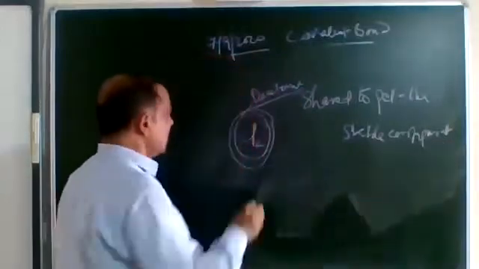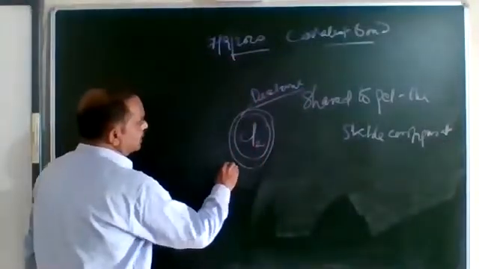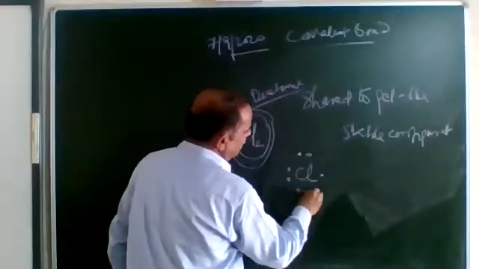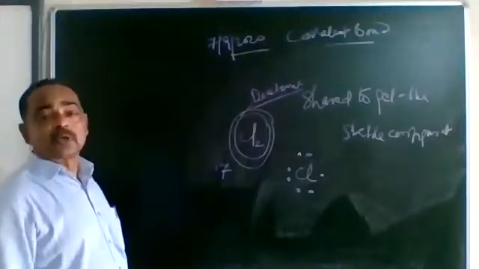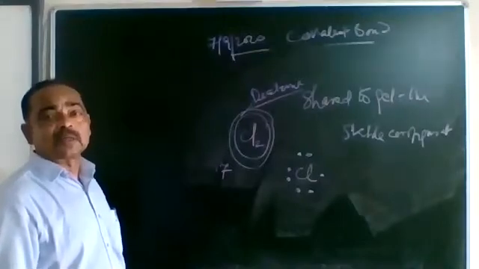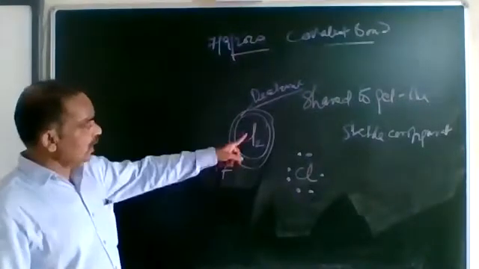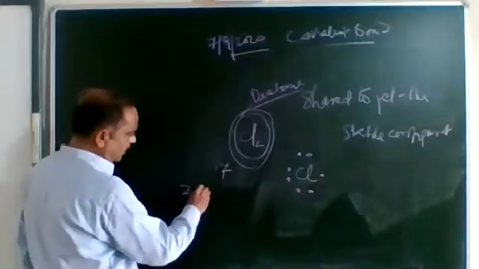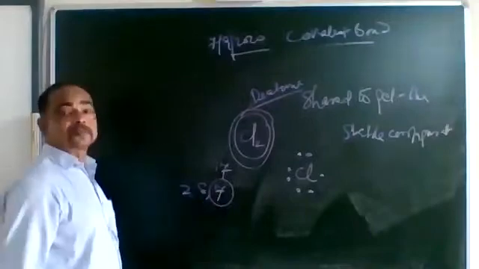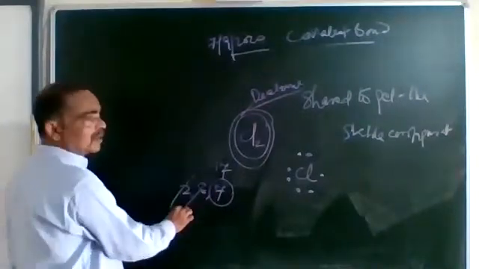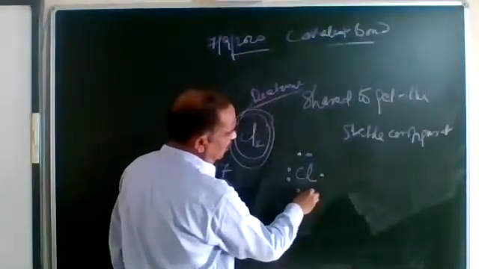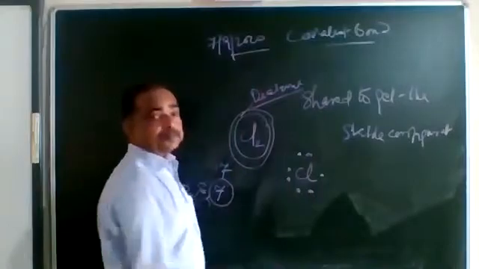Nothing else. Now, chlorine has atomic number 17. One chlorine atom has 7 valence electrons. As I told you earlier, the first 2 shells we leave. We are concerned only about the uppermost shell. So chlorine's electronic configuration is 2, 8, 7, and it has 7 valence electrons. The 2 is complete, the 8 is complete, nothing is going to happen to them. We are concerned only about the electrons in the outermost shell. You can see 2, 4, 6, 7.